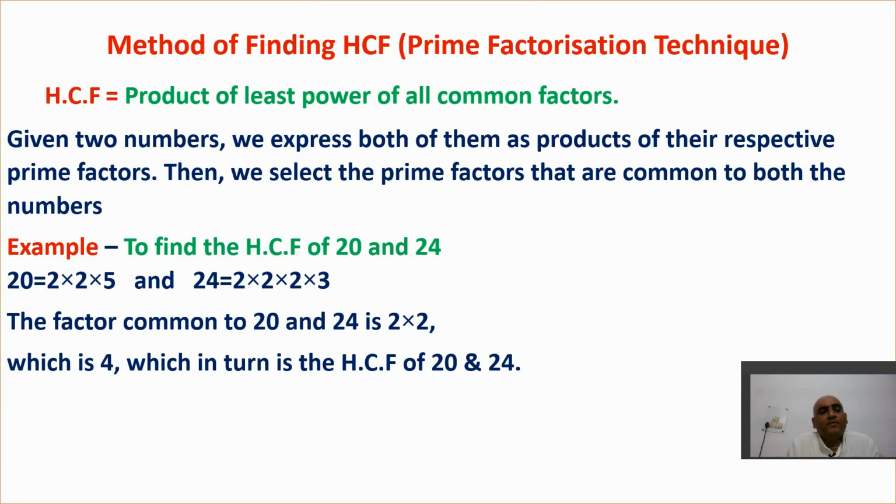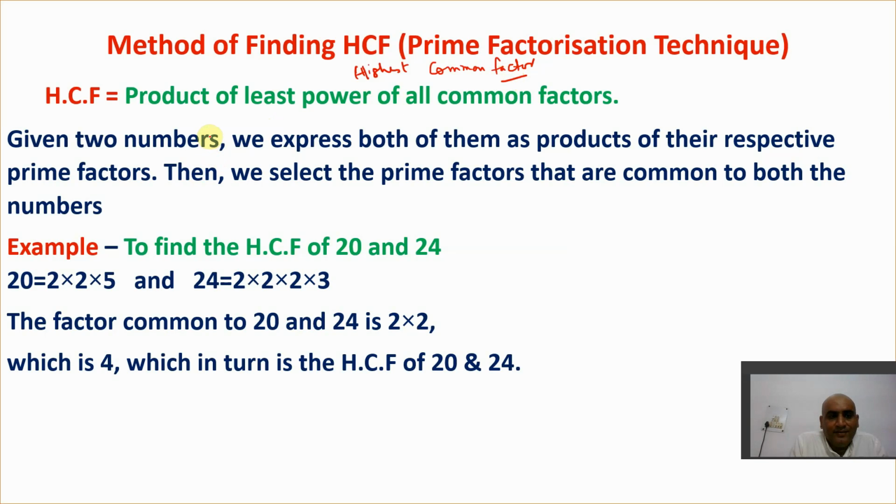Now next, we are finding the HCF with the help of the prime factorization technique. So HCF means what? HCF here means the highest common factor, right? Just now I told you the difference between a factor and a multiple.